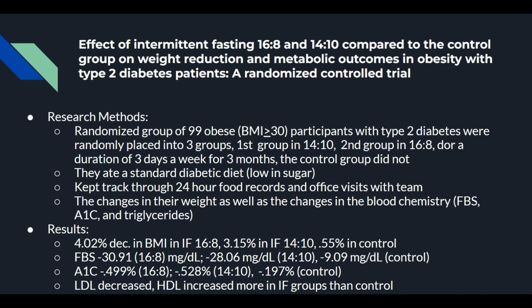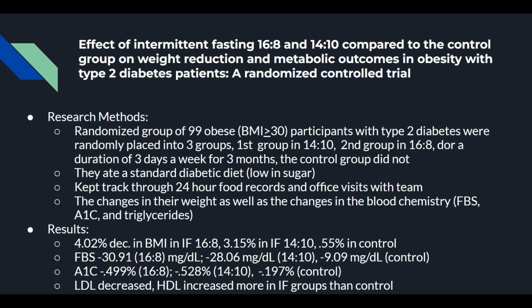That had a BMI above 30 with type 2 diabetes, and they were placed into 3 groups. First was doing the 14-10 intermittent fasting split. The second group did a 16-8, and they had a control group, which did not do any intermittent fasting. And they did this for a duration of 3 days a week for the next 3 months.